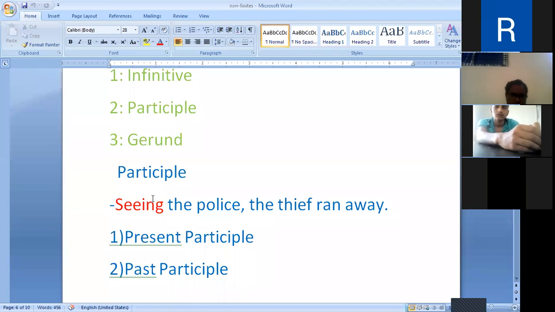This means the participle can be used to qualify the noun, to describe the noun.